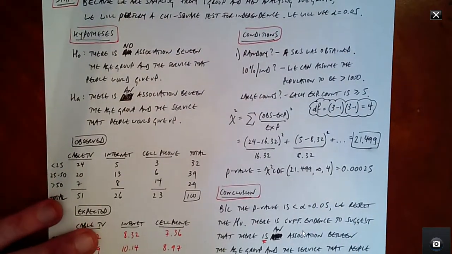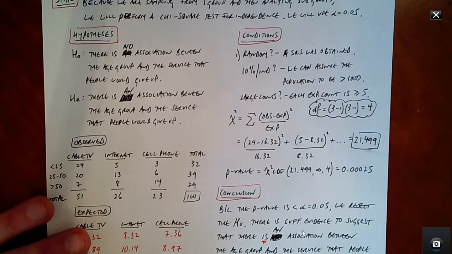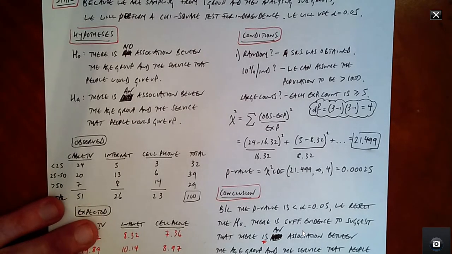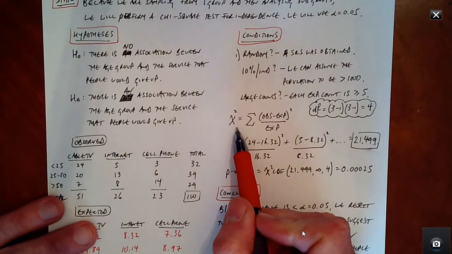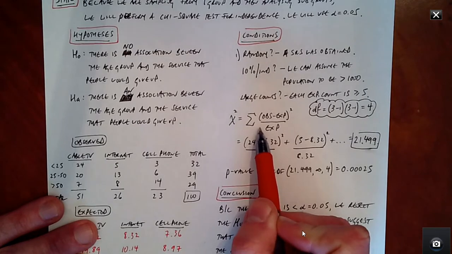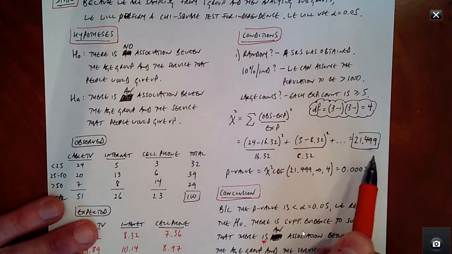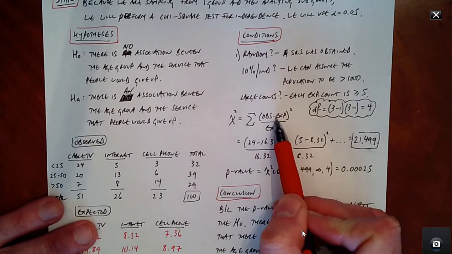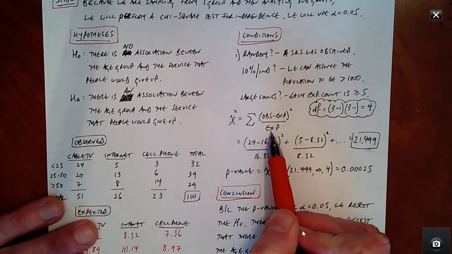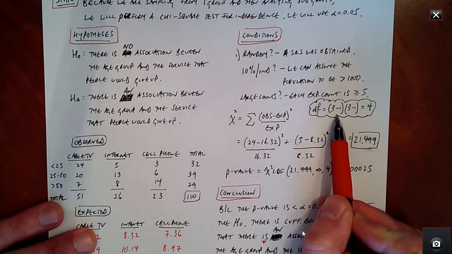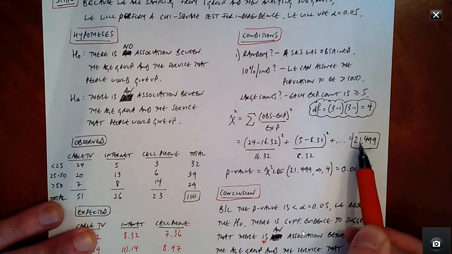So that gives our results validity. So now let's go ahead and figure out the test statistic, and then that'll help lead us to our conclusion. So remember, the test statistic is always the same, no matter whether you're doing goodness of fit, homogeneity, or independence. It's always the sum of all of the observed values minus the expected values squared, divided by the expected value.